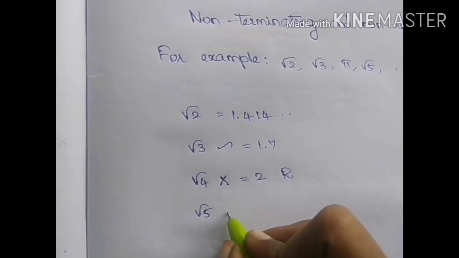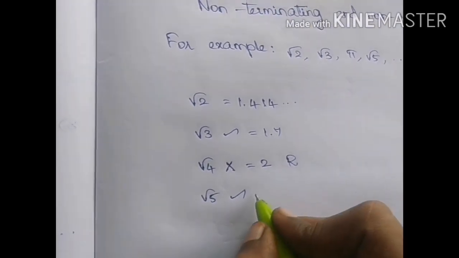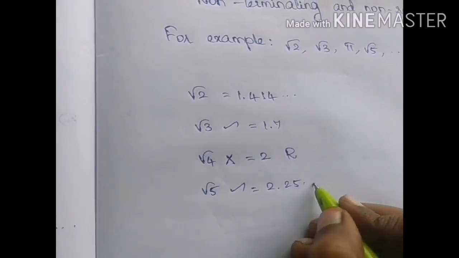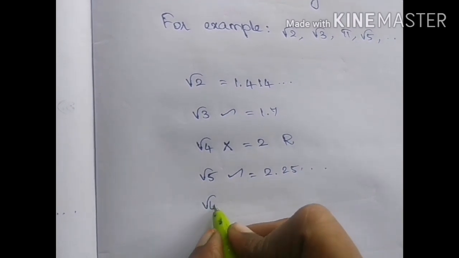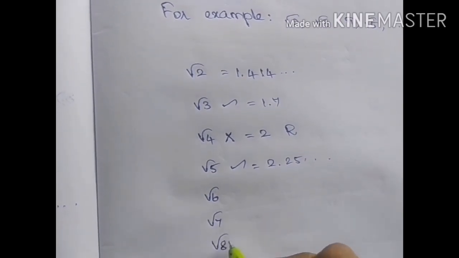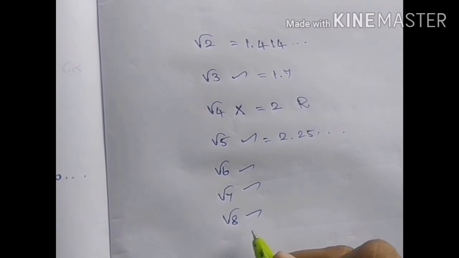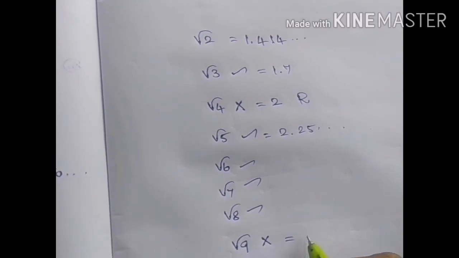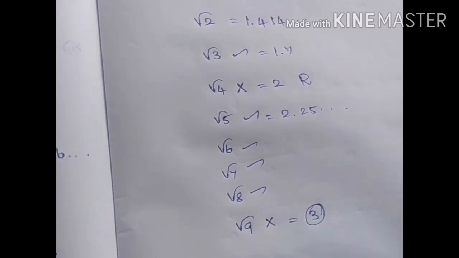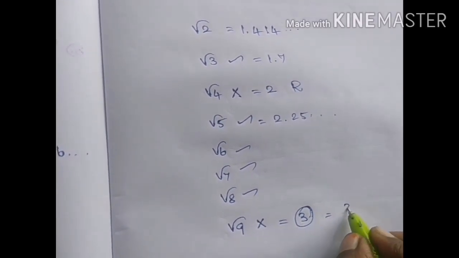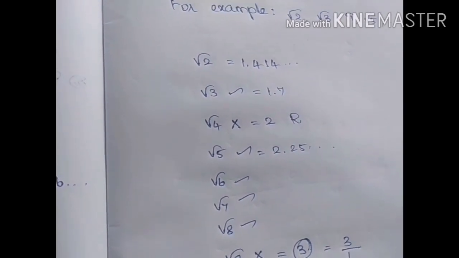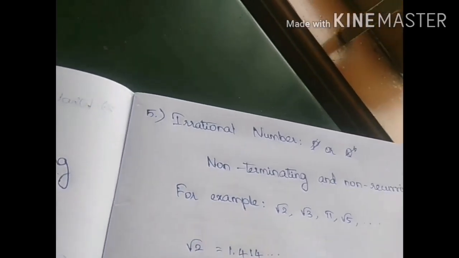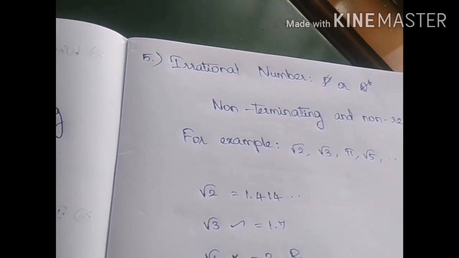Next, root 5 is an irrational number because the answer will be like 2.25 something. It goes on. Next, root 6, root 7, root 8, all these are irrational numbers. Root 9 is a rational number because its answer is 3, which can be written as 3 by 1. So all the square roots of numbers which are not perfect squares will come under irrational numbers.